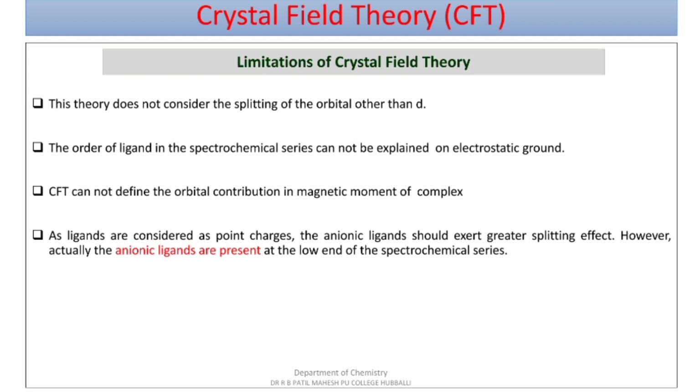In the case of anionic ligands, they should have a greater extent of crystal field splitting. However, in actual conditions, the anionic ligands are present at the extreme lower portion of the spectrochemical series. On what basis they have lesser crystal field splitting is not explained in crystal field theory.